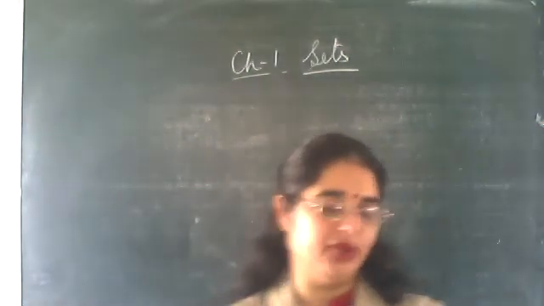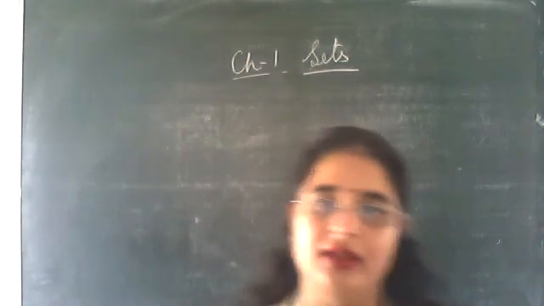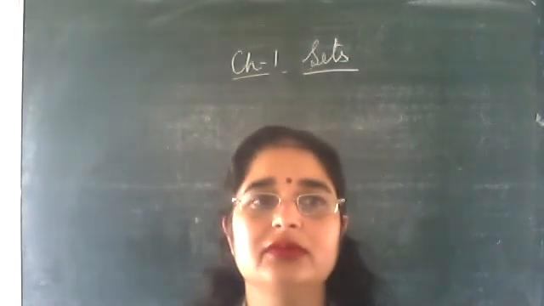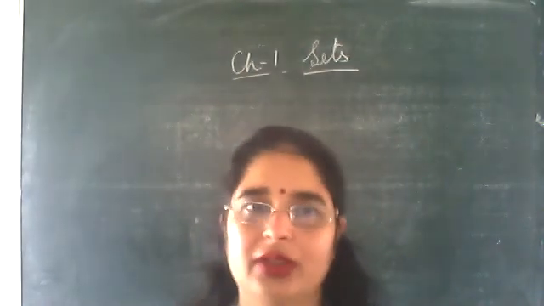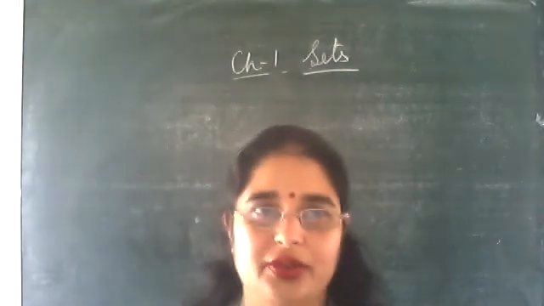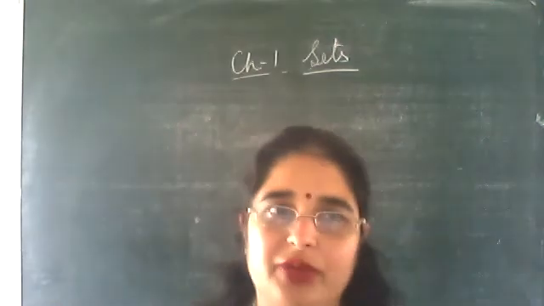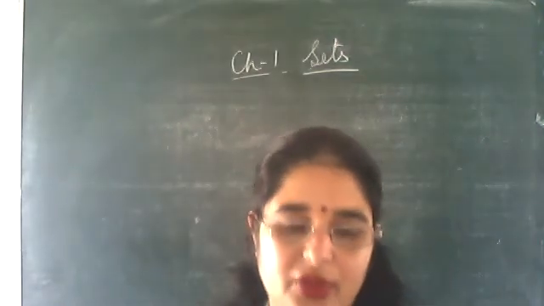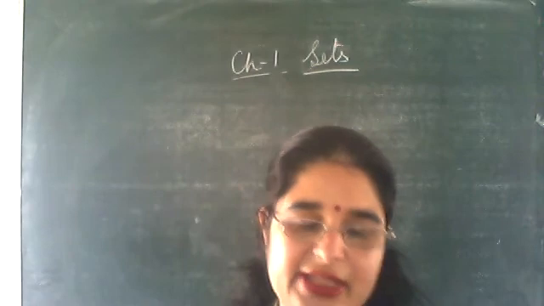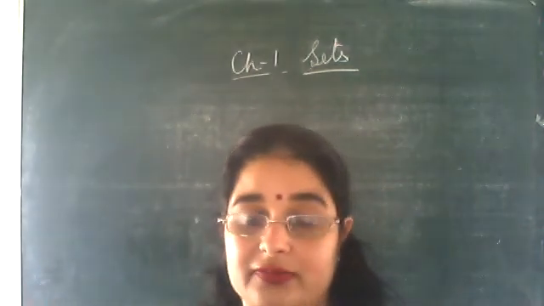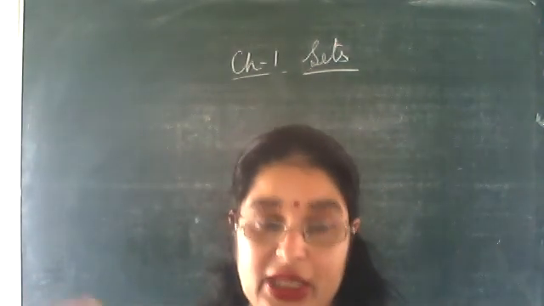5, 25, 125, 625. Same way. What is it? 5 to the power of n, where n is varying from 1 to 4. You will do it by yourself. Then 2, 4, 6, 2, 4, 6, dot, dot, dot.